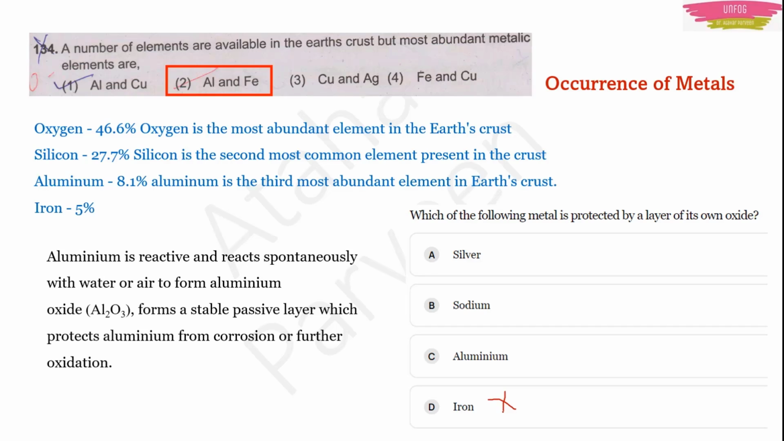Okay. For us the zang lagna in iron is a bad thing, right? It means that iron material got spoiled. But for aluminium it is not like that. It will make a passive layer, which is a good layer. It will only protect that aluminium. That aluminium oxide will protect the aluminium by making that layer, from further corrosion and oxidation. So the right answer will be aluminium.